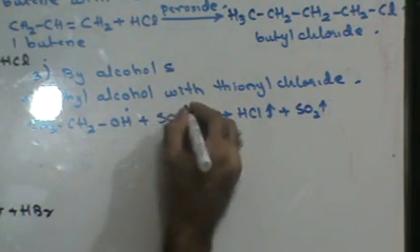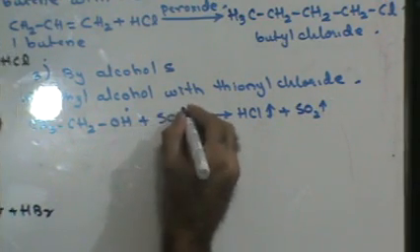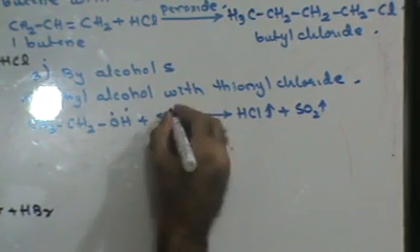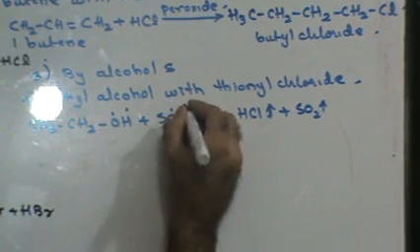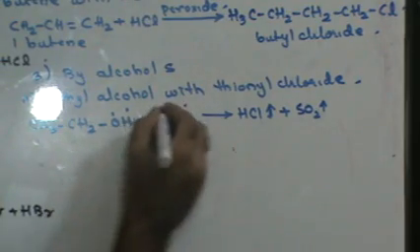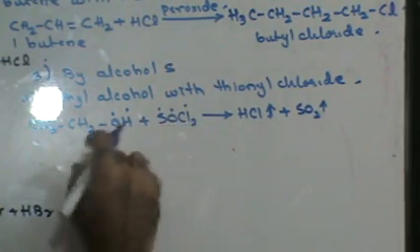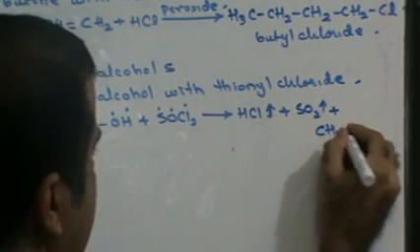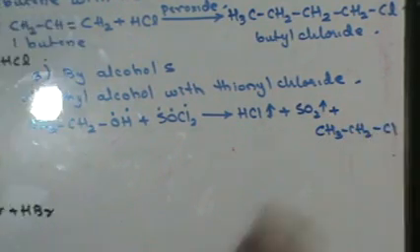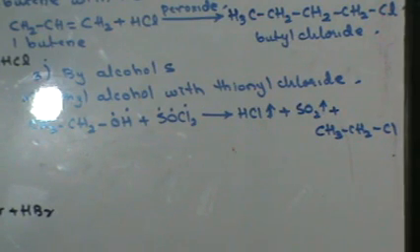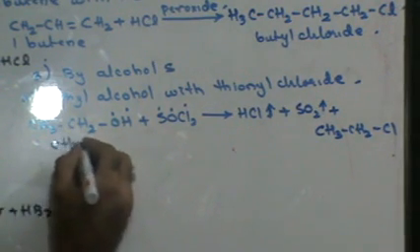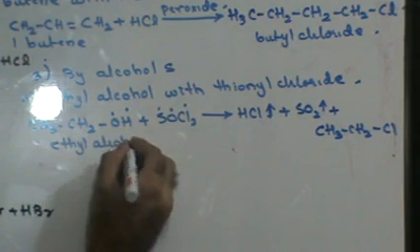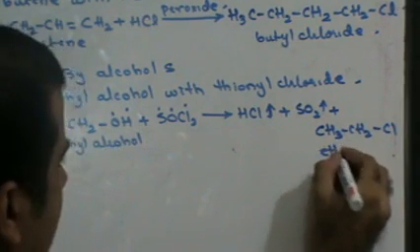One hydrogen, two oxygens in fact are out, and one chlorine is out, one sulfur is out. That leaves me with only one chlorine to react with the ethyl group. So you will get CH3CH2Cl. So this is how ethyl alcohol gets converted to ethyl chloride.